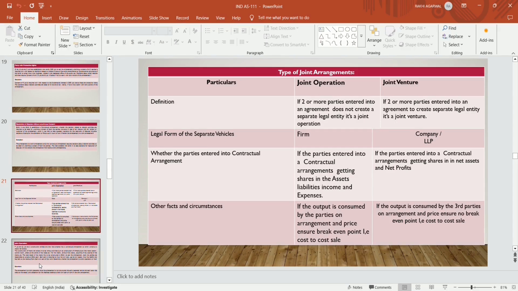Second condition: if the contractual arrangement is silent about the sharing of the assets, liabilities, income and expenses, then you have to check the third condition, whether the output that comes out of the arrangement is consumed by the parties who created the arrangement, or it is consumed by a third party. If it is consumed by a third party, it is a case of joint venture, and if it is consumed by the parties who created that arrangement at break-even, then it is a case of joint operation.